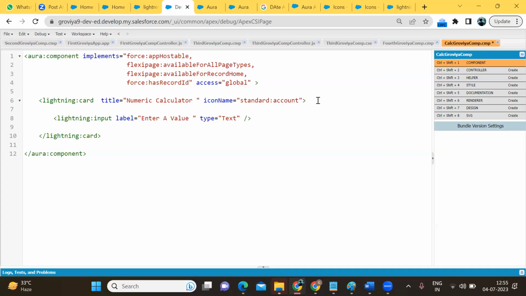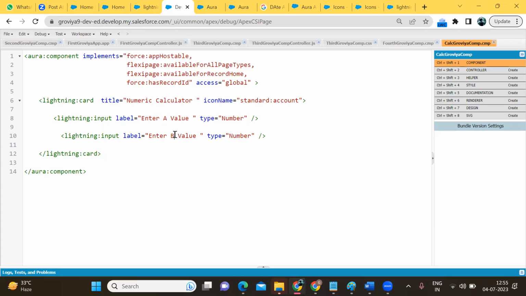For string we use text, and for integer it will be number. So we write text and number. A value, B value.